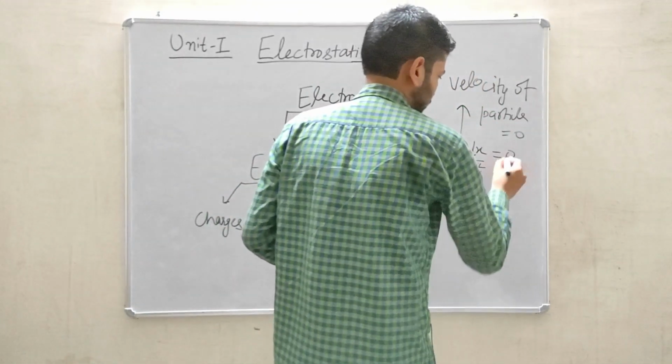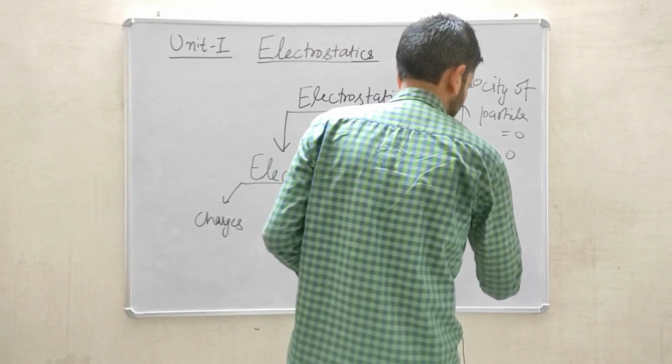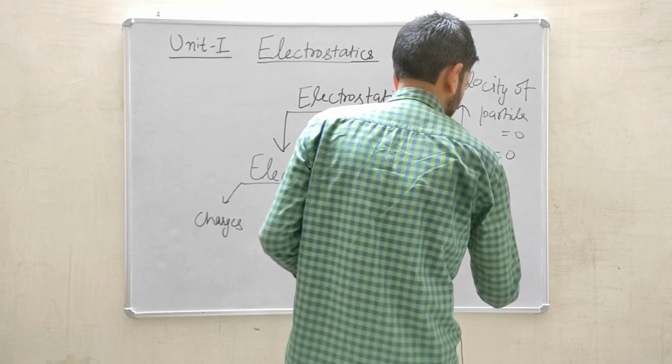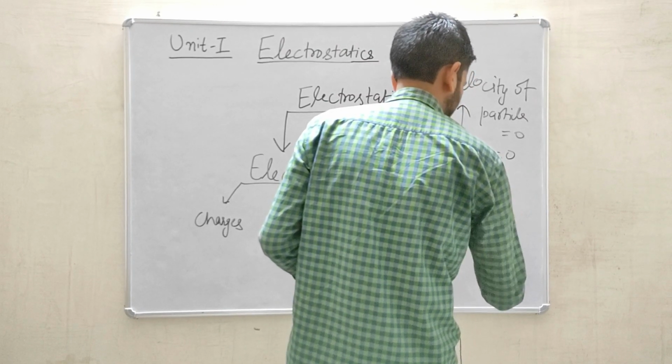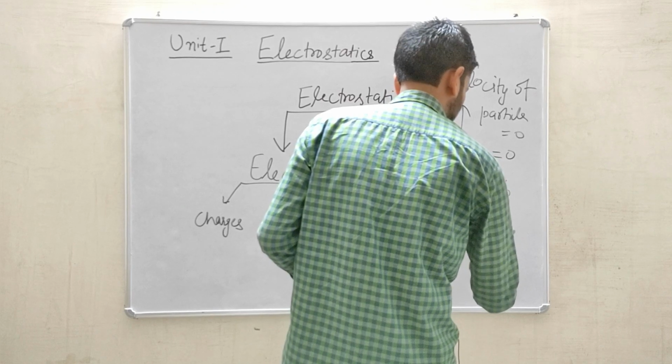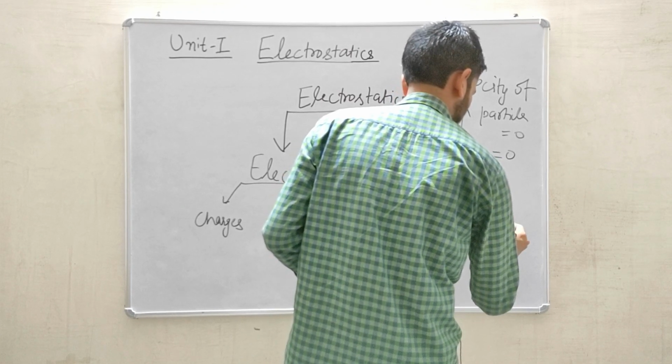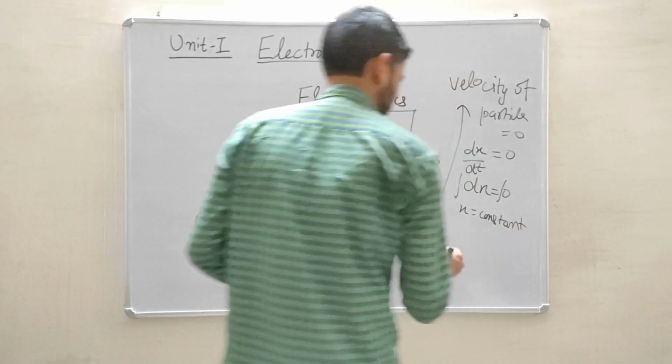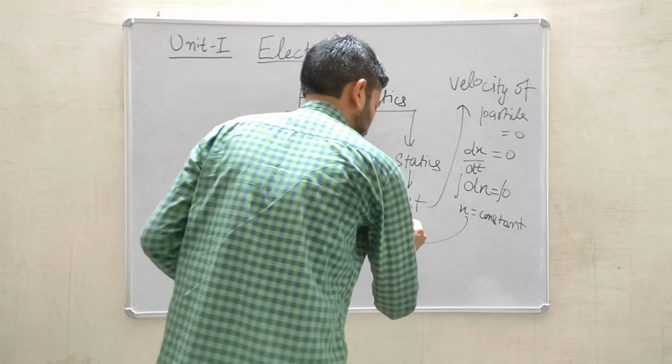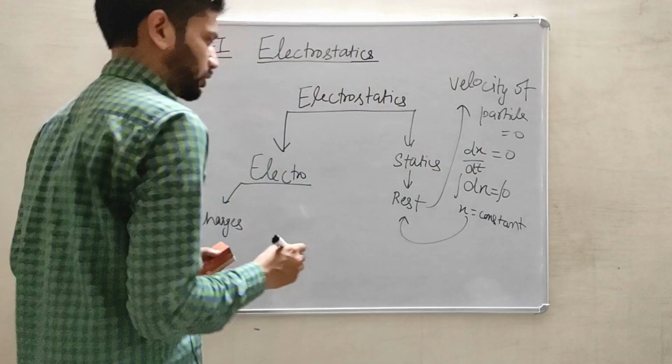So if velocity will be zero, so dx equals to 0. So after integration, x will come out to be constant, which means the body is not changing its position with respect to time.